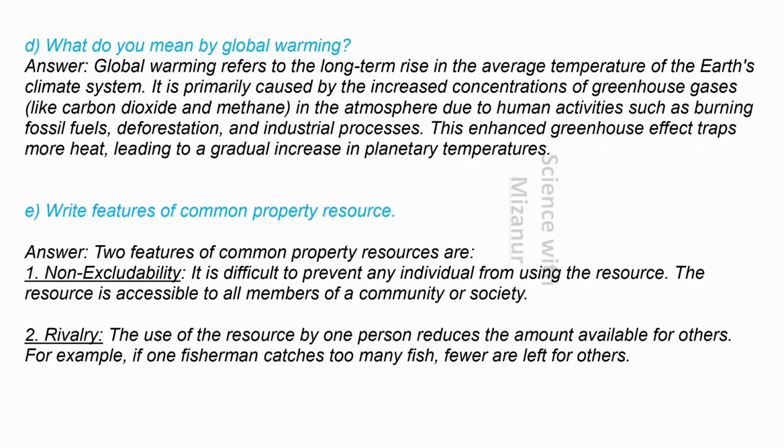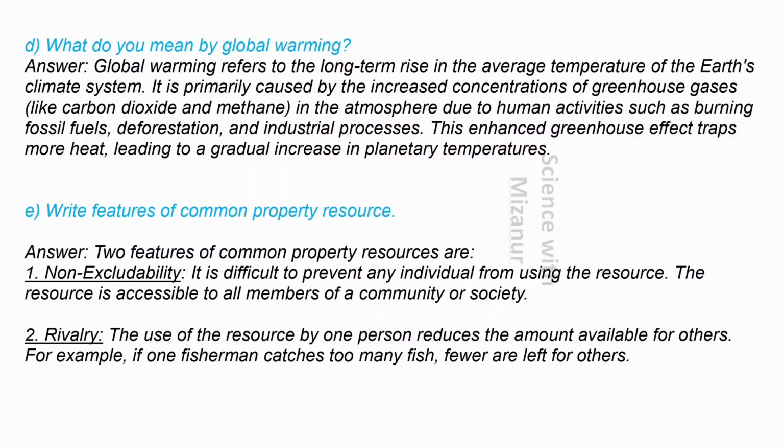D. What do you mean by global warming? Answer, global warming refers to the long-term rise in the average temperature of the Earth's climate system. It is primarily caused by the increased concentrations of greenhouse gases, like carbon dioxide and methane in the atmosphere, due to human activities such as burning fossil fuels, deforestation, and industrial processes. This enhanced greenhouse effect traps more heat, leading to a gradual increase in planetary temperatures.